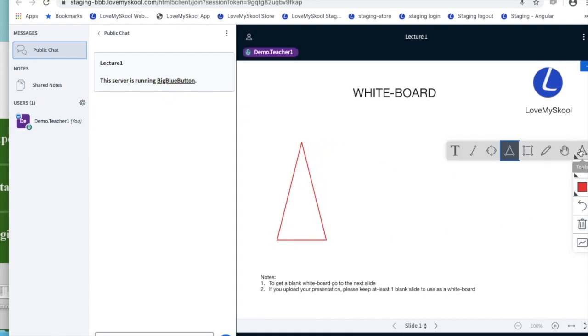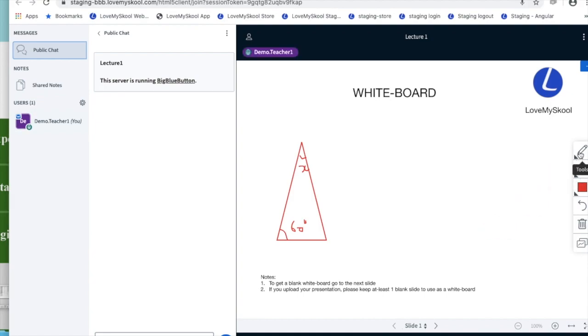I can then get a pencil and say let this angle be 60 degrees. I can mark this angle and say let this angle be called X. I can allow other users, my students, to write on the whiteboard by just simply clicking on this whiteboard here, and they can start writing along with me.